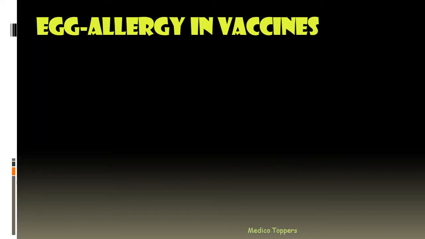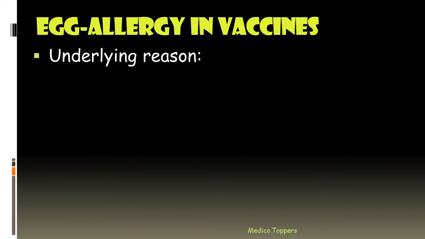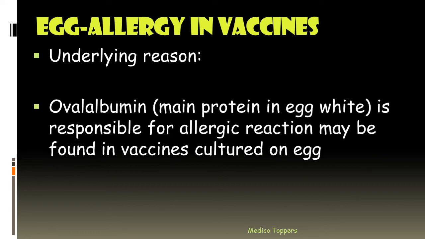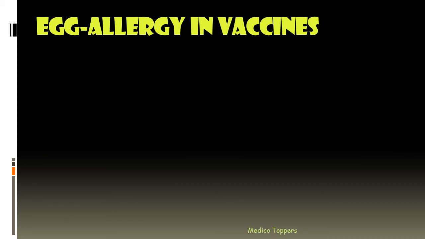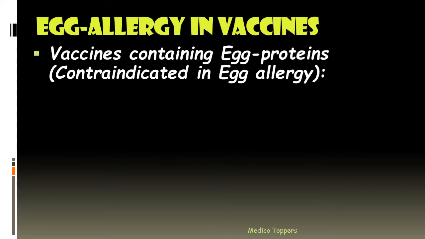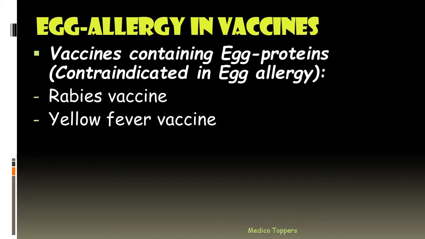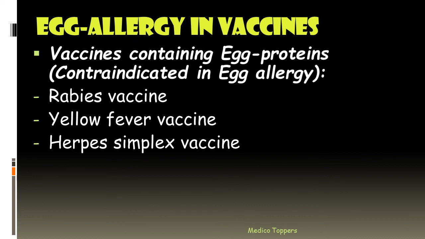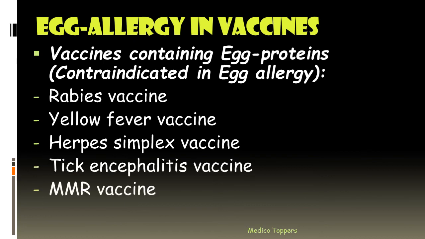And then regarding egg allergy in vaccine, which is one of the most common encounters. So, what is the underlying reason causing this allergy? Ovalbumin, the main protein in egg white, is responsible for the allergic reaction. Let's see what are all the vaccines which are contraindicated in egg allergy. First one, rabies vaccine, then yellow fever, then herpes simplex vaccine, then tick-borne encephalitis vaccine, then MMR vaccine, and finally influenza vaccine. These vaccines are contraindicated in egg allergy.